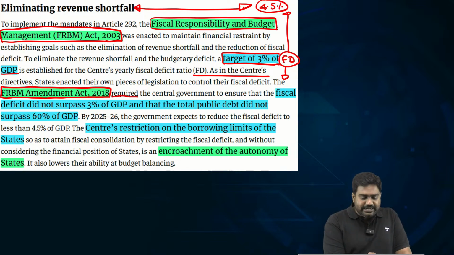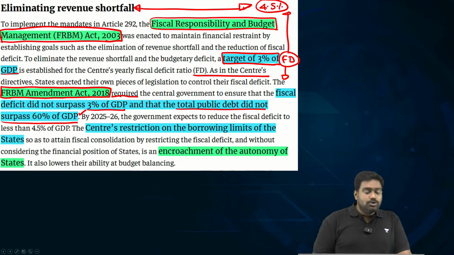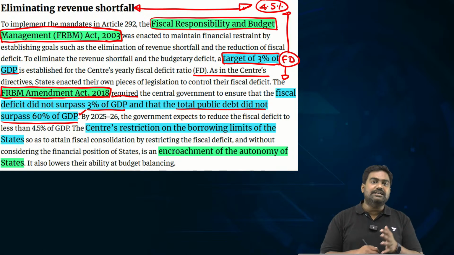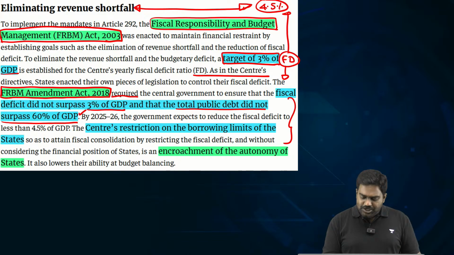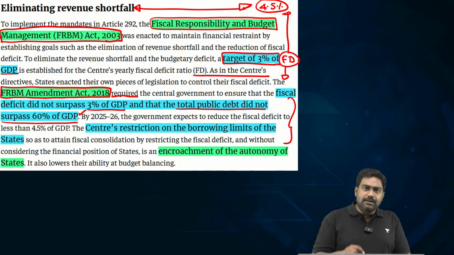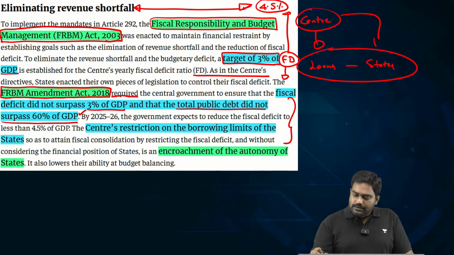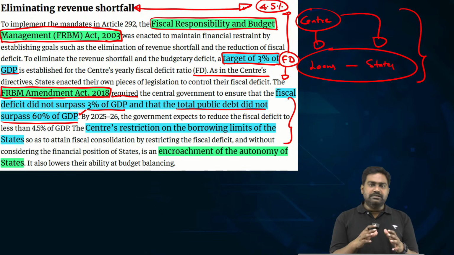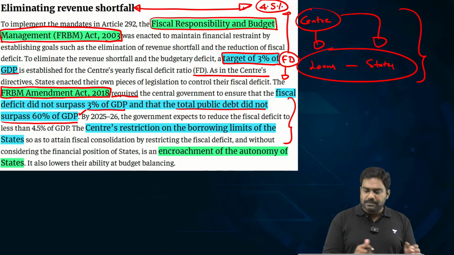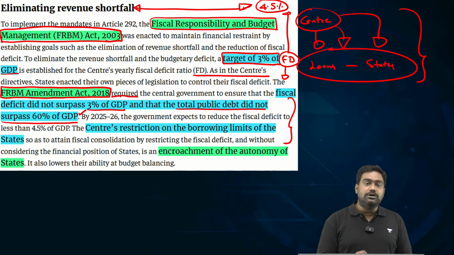This law was amended recently in 2018, which added one more condition, that the total public debt should not surpass 60% of the country's GDP. So given these obligations, it is important for the center to keep the overall borrowing by the governments under check. The center definitely has a concern about the rising loans, especially by the states, and to ensure that we remain within the determined target as per FRBM, the center should have this authority to regulate the borrowing by the states.